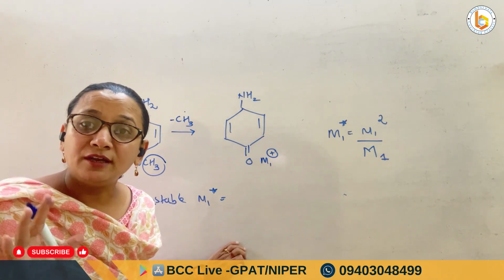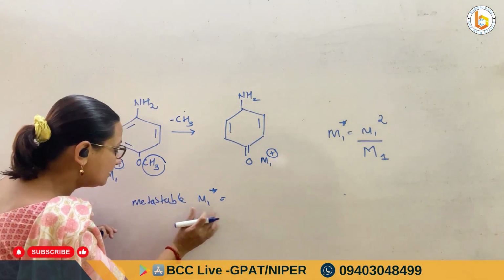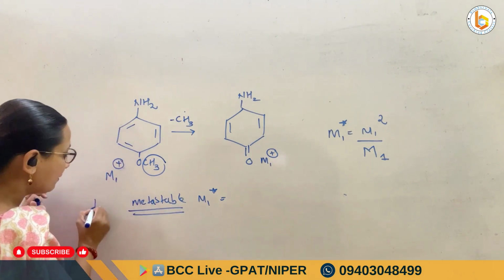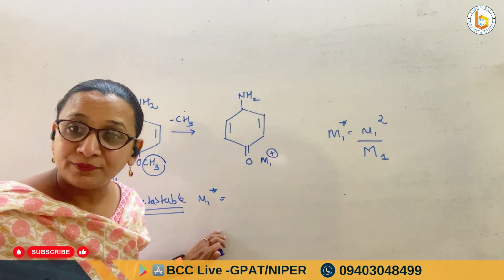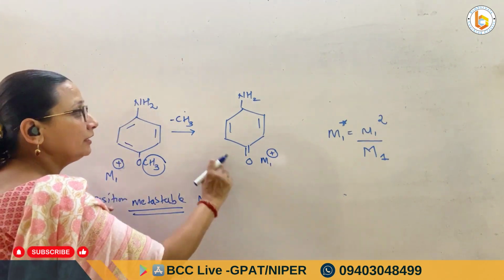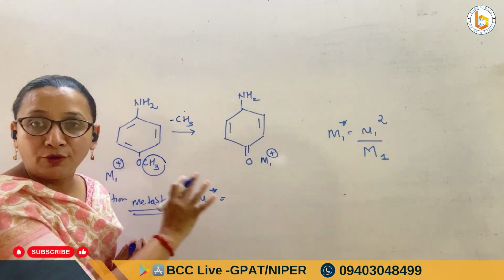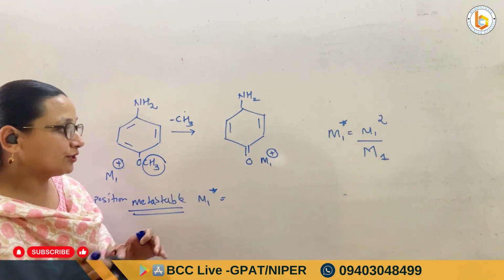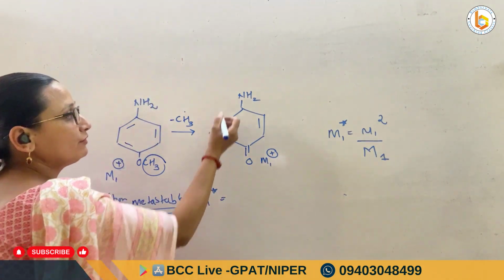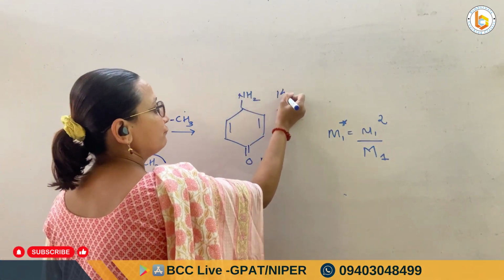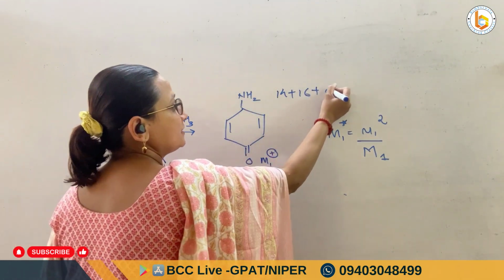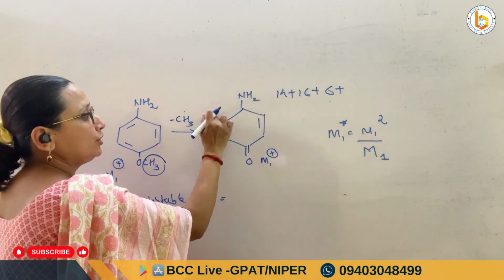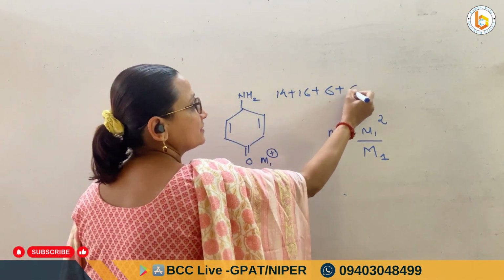ठीक है, question अगर मुझे पूछा गया है कि what is the position of the metastable ion, I would want to know. What I would do is I would calculate the mass number from this particular structure. ठीक है, first I do calculation with the mass number, that nitrogen is 14, oxygen is 16, total number of carbons are 6, total number of hydrogens are 2, 3, 4, 5, 6. So there are 6 hydrogens.